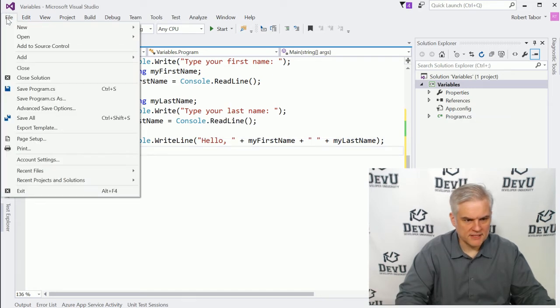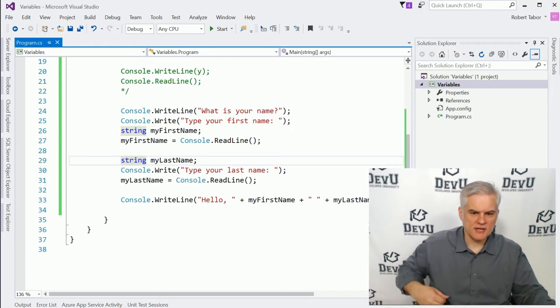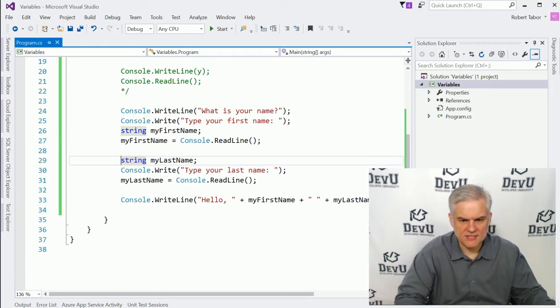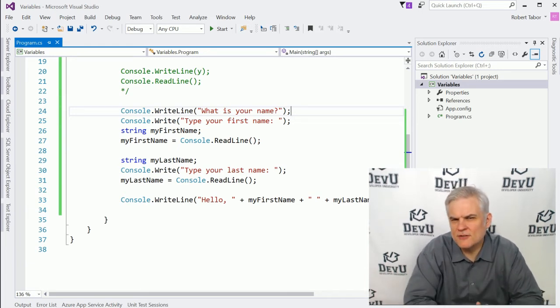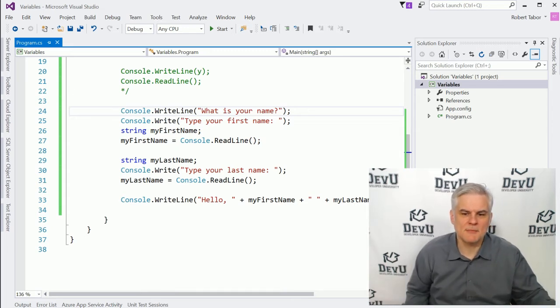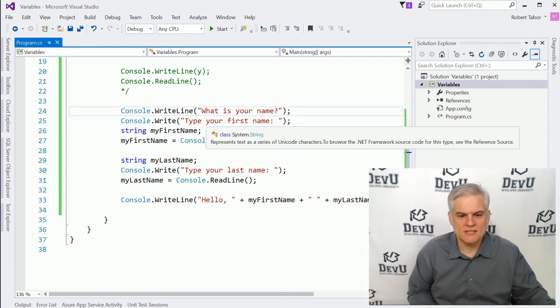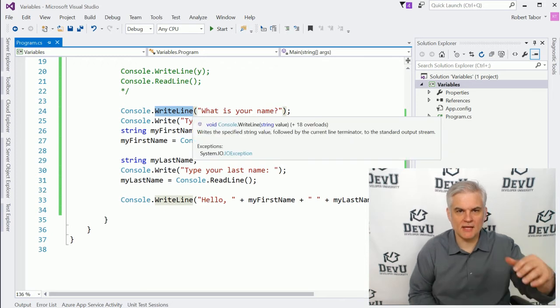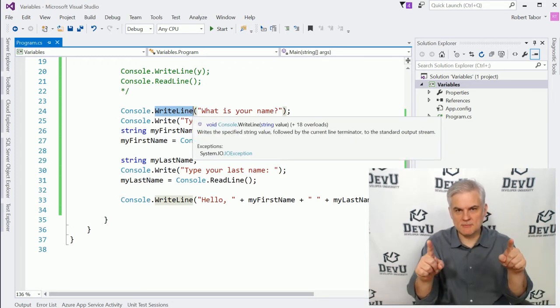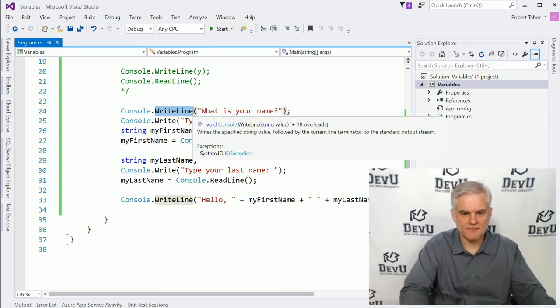All right, and before I forget, let's go File, Save All. Great. Now, let's begin here at the top. You can see that this is a different style application with some different uses of commands that we're familiar with. So we're just going to play a little name game, and we're going to ask, what is your name? And we output, type your first name. Now notice in the first case I'm using a WriteLine, which will print what is your name to screen, and then use a line feed character to go to the next line.